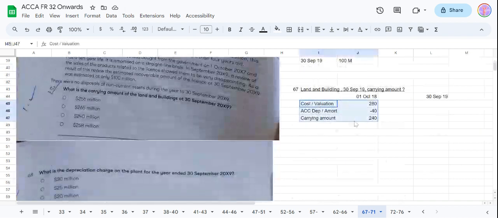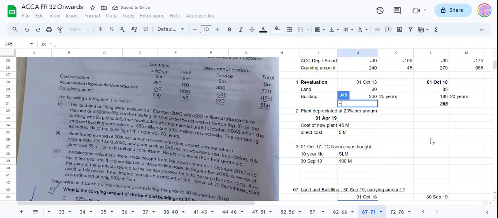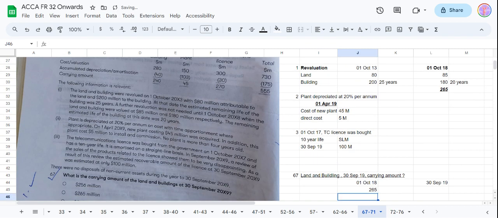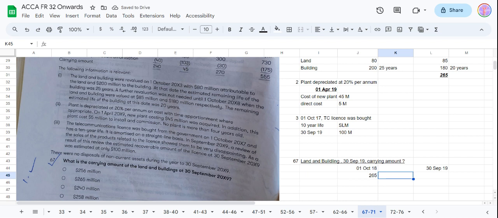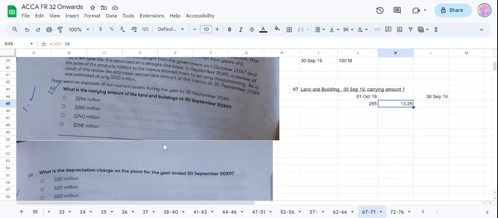So maybe not this data. We will say that okay, on 1st October 18, after the impairment analysis, you said that my land is 85, building is 180, so 265, and then it is 20 years, so we will depreciate it over 20 years, so it will be like 13.25. So now, how much will be this thing? It is coming. Oh, one second.